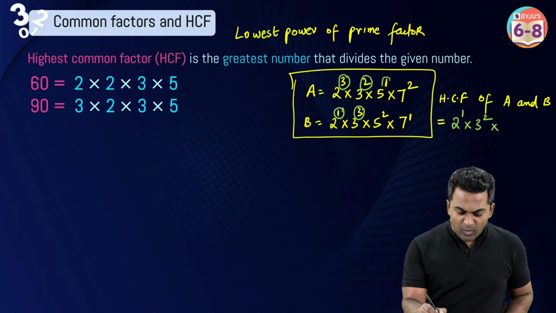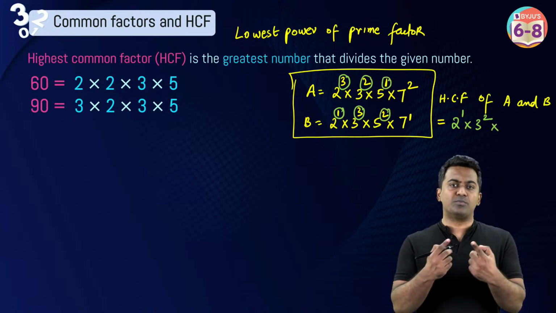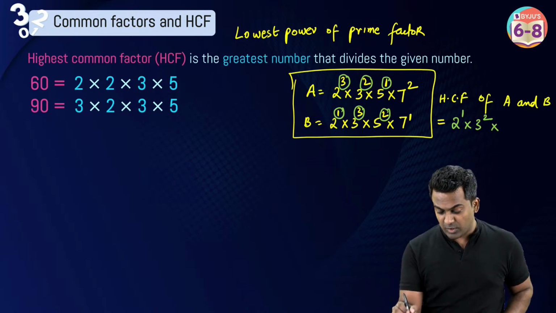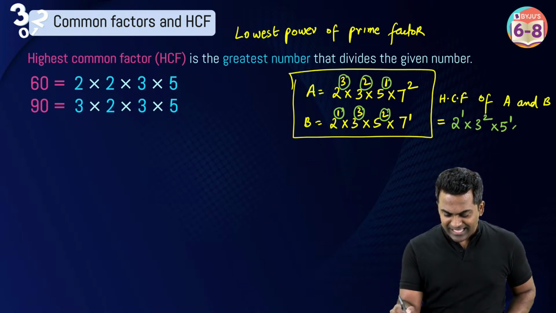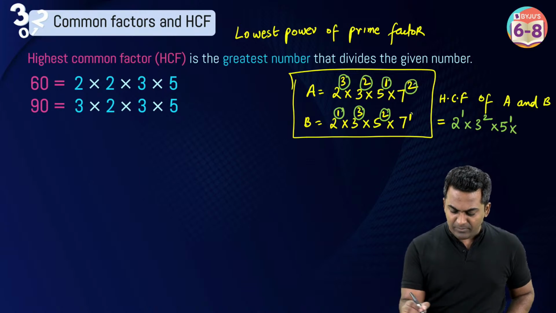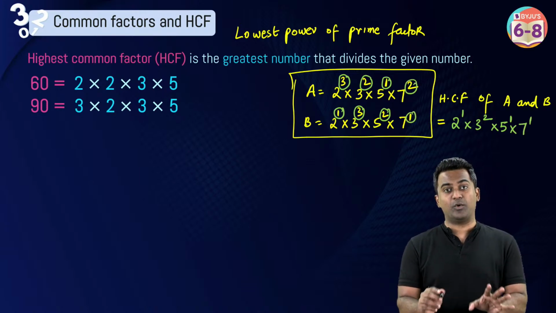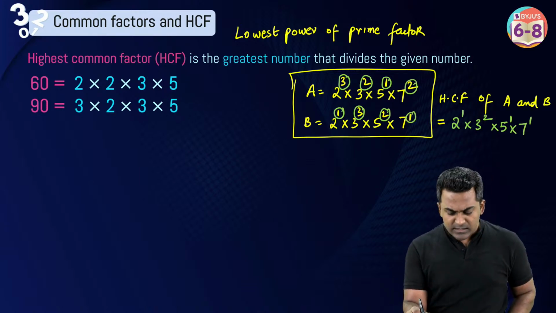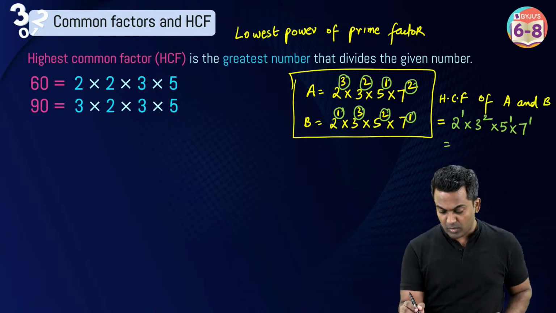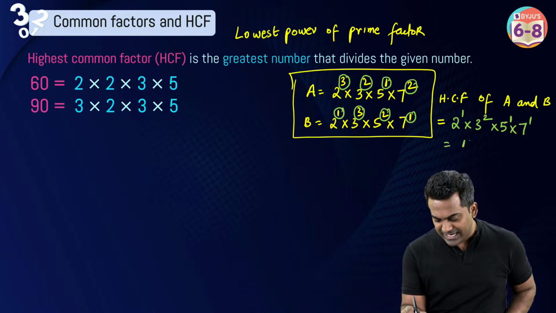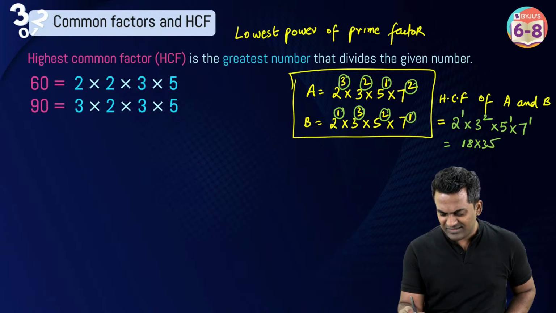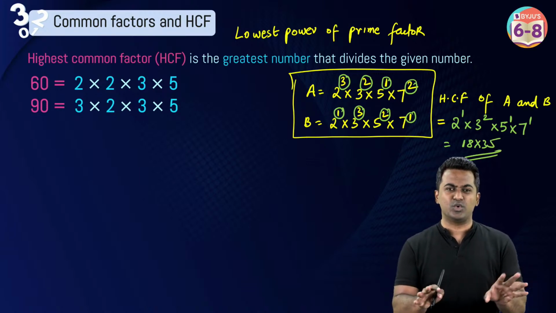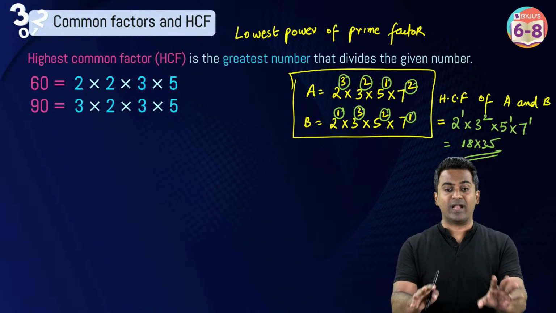Now, 5 power 1 smaller or 5 power 2 smaller? 5 power 1 is smaller, so I'll pick 5 power 1. And then among 7 power 2 and 7 power 1, 7 power 1 is the smaller one, so I will pick 7 power 1. This is going to be the HCF, that's it. So this is going to be 2 times 9, 18, 5 times 7, 35. I'm going to leave the calculations to you. This is how you figure out the HCF.